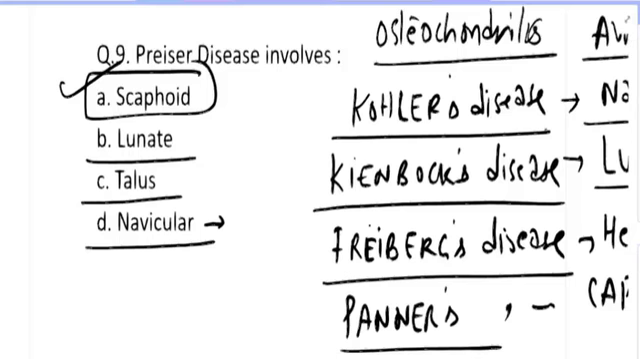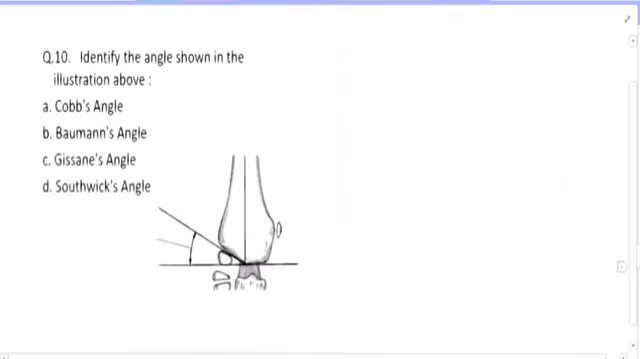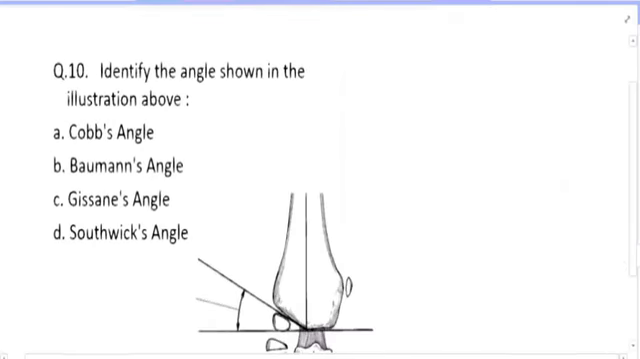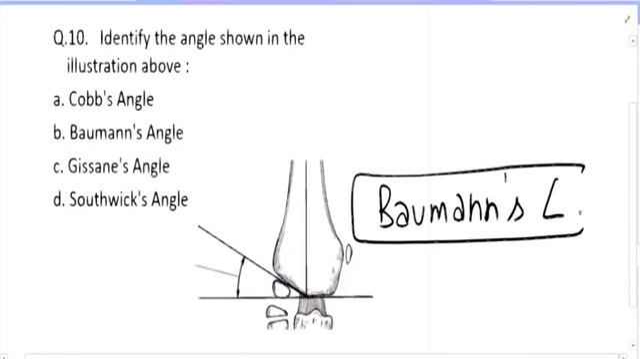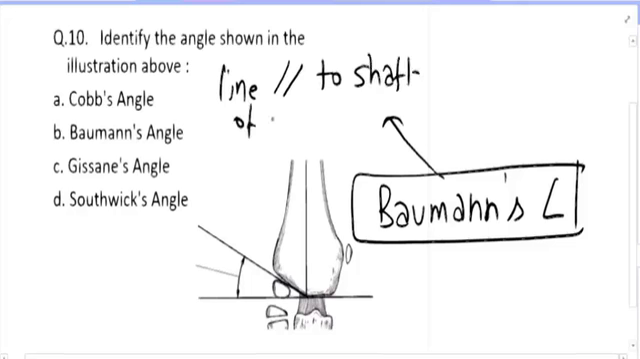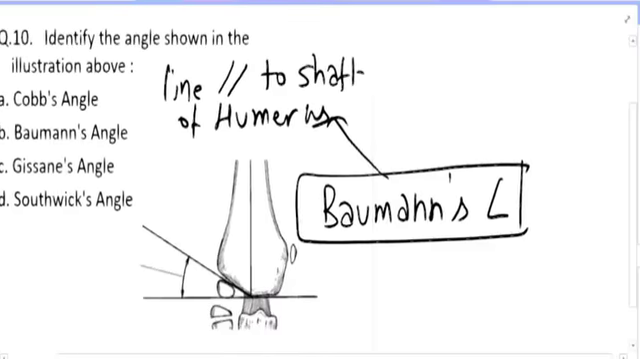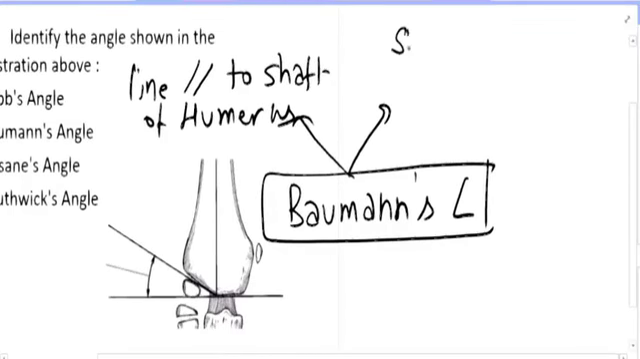Now moving ahead to the last question: identify the angle shown in the illustration above. Very simple, basic and interesting question. It is Baumann's angle. Baumann's angle is made between two lines. One line is parallel to the shaft of the humerus, and another line is along the superior capitular growth plate.